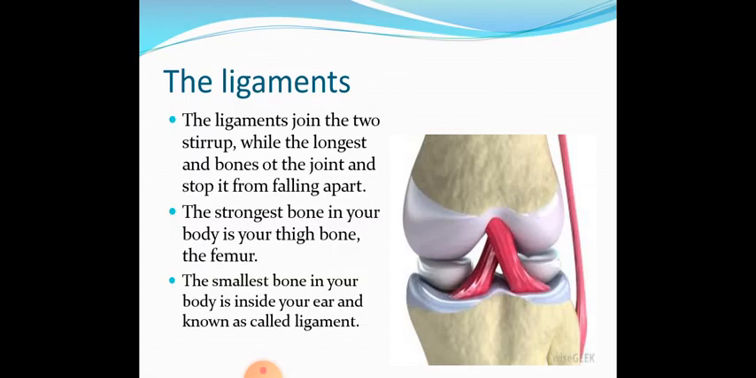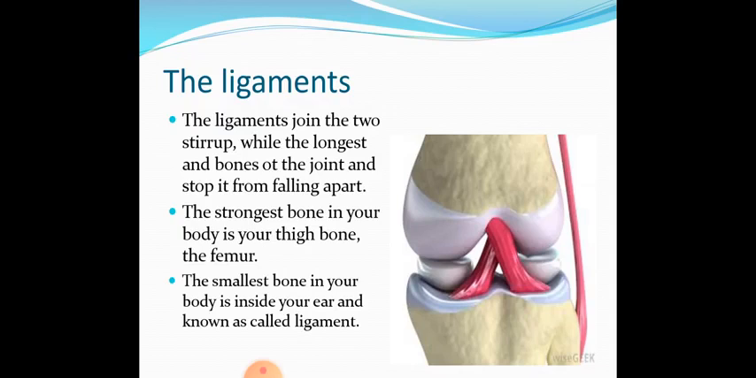See, this is the joint between the two bones, and the two bones are connected with the help of this red tissue that is called a ligament. The ligament joins the two bones at the joint and stops them from falling apart. So these two bones are just joined by this ligament.